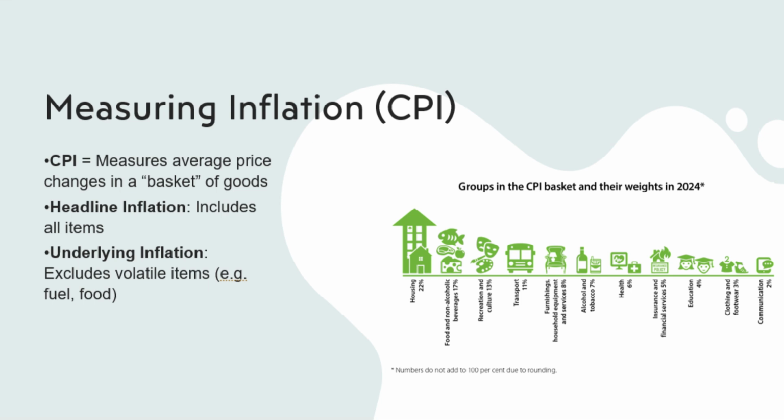Inflation is measured using the CPI, which is updated quarterly. The CPI assigns different weights to categories of spending based on how important they are in the typical household budget. For example, housing and food typically have higher weights than items like entertainment or clothing.